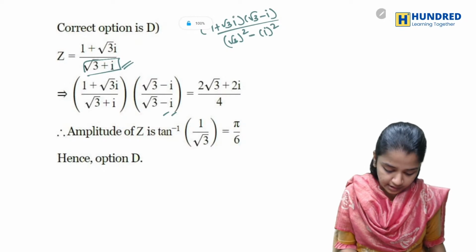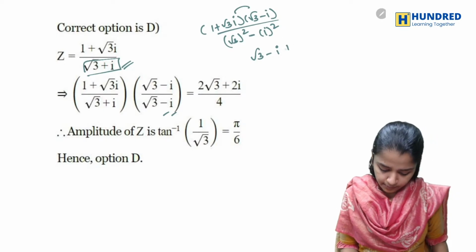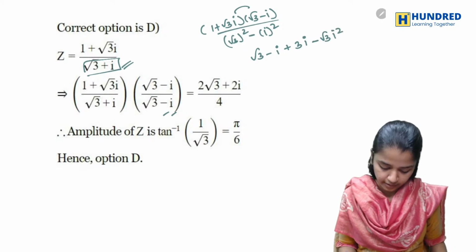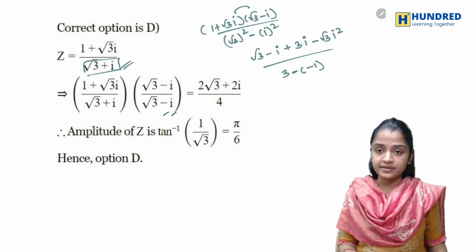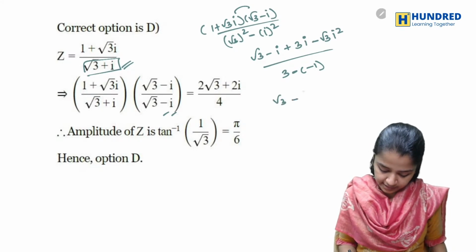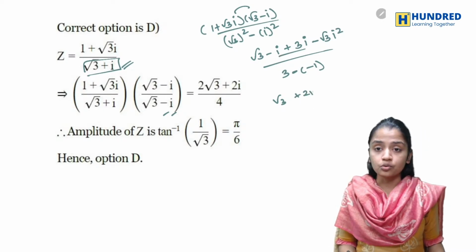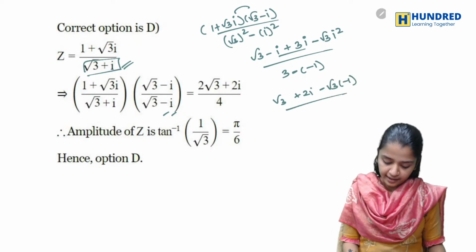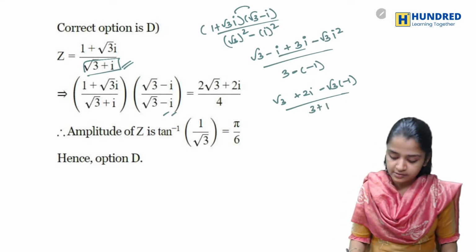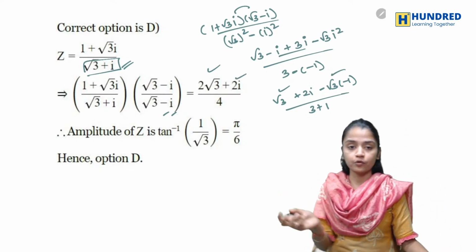So that will be, what is that? That will be root 3 minus I, then plus 3I minus root 3I square by 3 minus of minus 1. So next what happens is, it will be root 3 minus 4I. It is not minus 4I. These two will be plus 2I minus root 3 into minus 1 by 3 plus 1. So this will be plus root 3, you get 2 root 3 and you'll get 2I by 4 denominator.